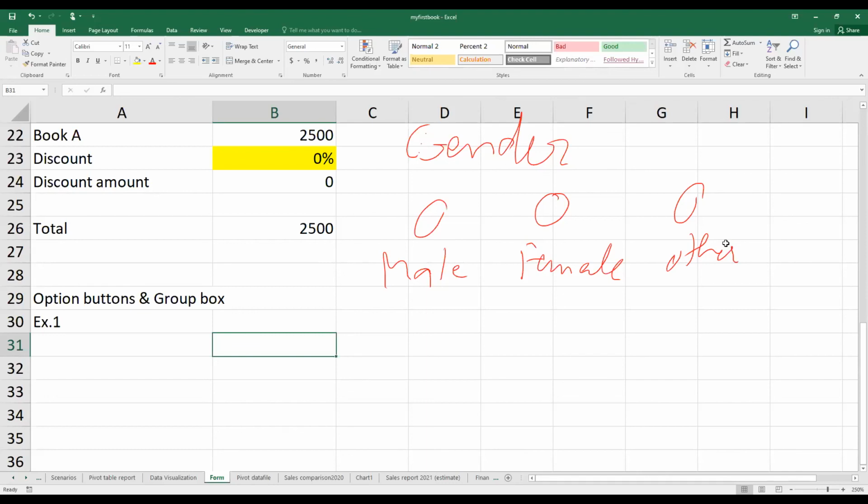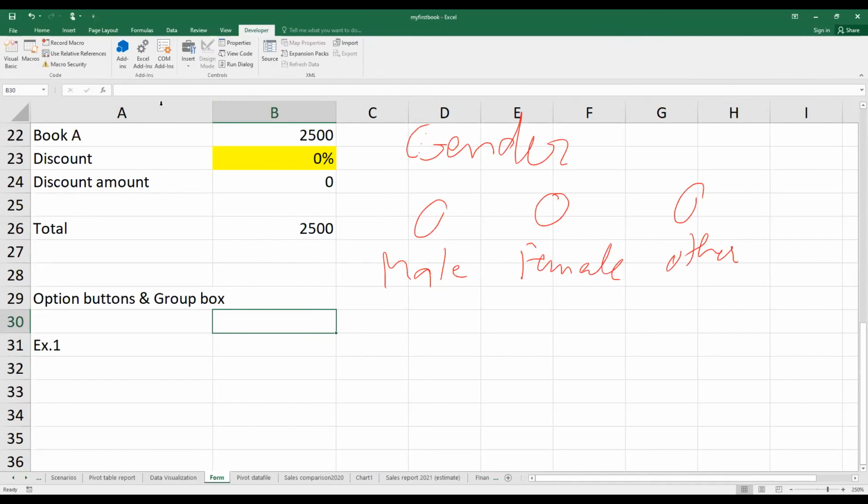Before we create 3 option buttons, let me show you first how an option button works. We go to the Developer tab, go to Insert, Form Controls, and then option button is here.